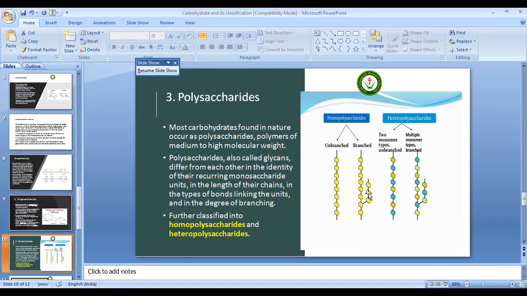Further, polysaccharides can be classified into two types. First is homopolysaccharide and second is heteropolysaccharide. Homopolysaccharides are made up of the same type of monosaccharide, but heteropolysaccharides can be made up of different types of monosaccharides. Here we can see in the diagram, homopolysaccharides can be unbranched, meaning they will be in a linear form, or they can be branched. On the other hand, heteropolysaccharides can have two monomer types and be unbranched, or multiple monomer types can be present and they can be branched.